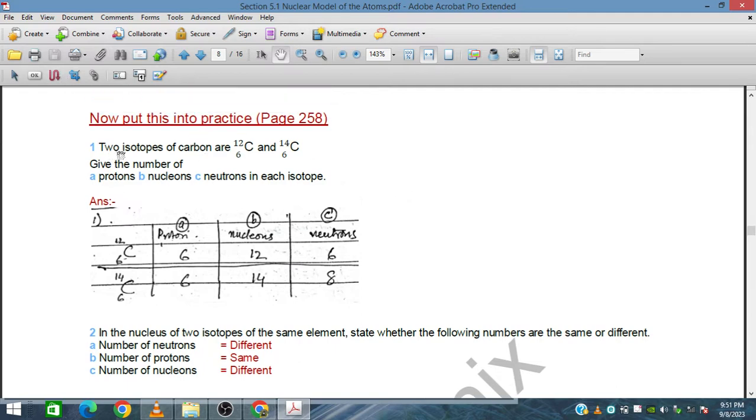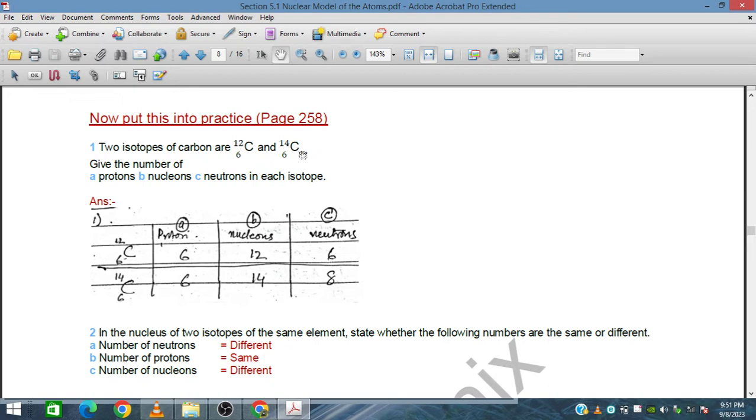We have been given two isotopes of carbon, C-12 and C-14, and we are asked to give the number of protons, neutrons, and nucleons. Here in this case we have 6 protons, and 12 nucleons. In the second case we have 14 nucleons. Here we have 6 neutrons, and C-14 has 8 neutrons.